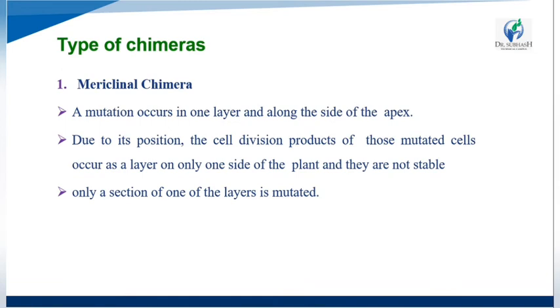The mutation is only on one side of the plant leaf, the apex. So this layer is only one side part, so they are not stable. Only a section of one of the layers is mutated.